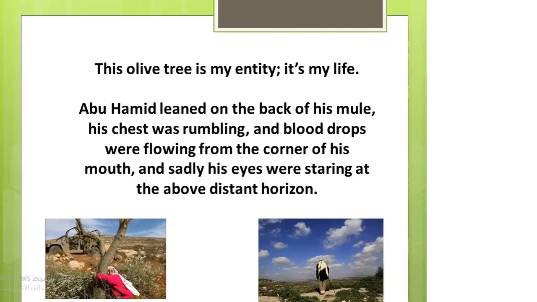I used here the past continuous tense to show the sequence of the sad events which describes the old man's death moments by translating this olive tree is my entity, it's my life. Abu Hamid leaned on the back of his mule, his chest was rumbling, and blood drops were flowing from the corner of his mouth, and sadly his eyes were staring at the above distant horizon.